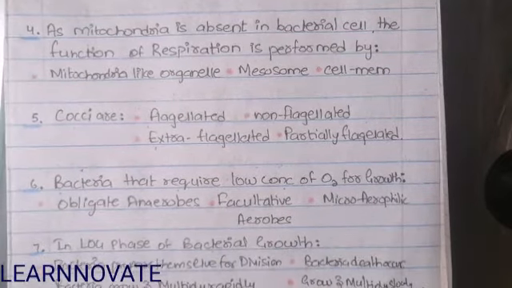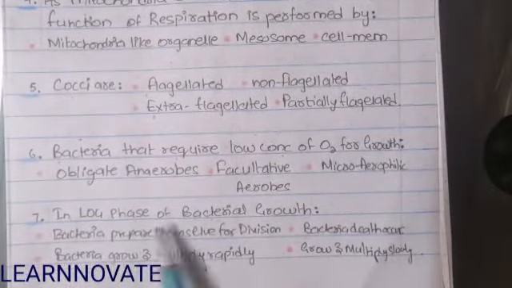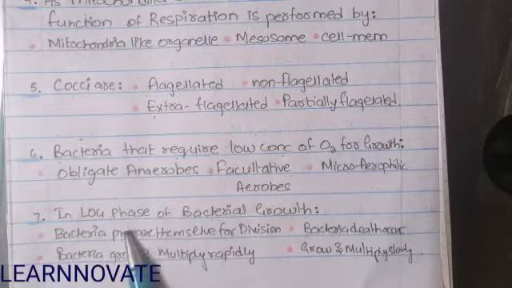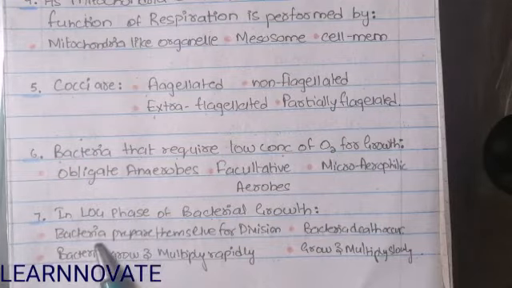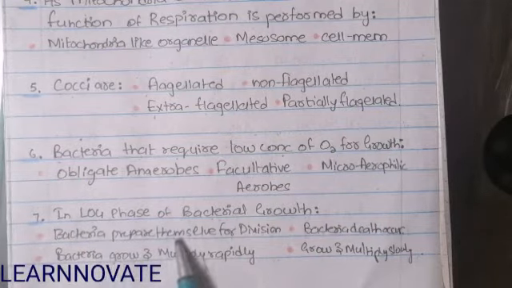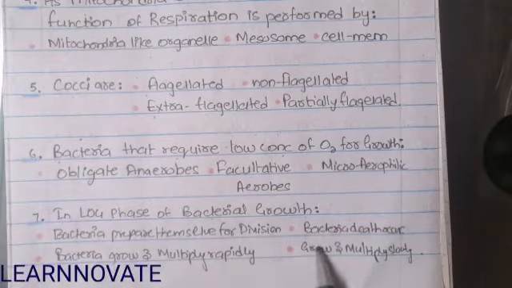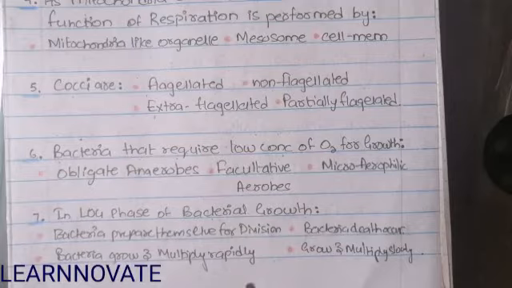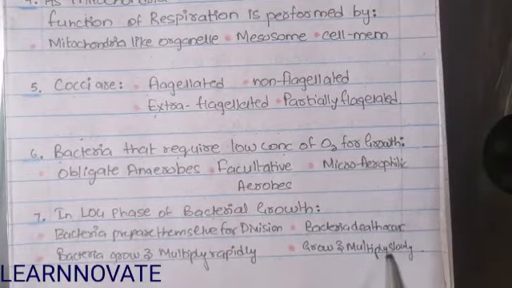Now coming to the next question: in the log phase of bacterial growth. You should know that there are 4 stages of bacterial reproduction. They are asking what happens in the log phase. A, bacteria prepare themselves for division, B, bacteria death occurs, C, bacteria grow and multiply rapidly, and D, grow and multiply slowly.